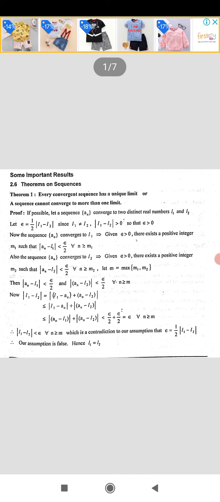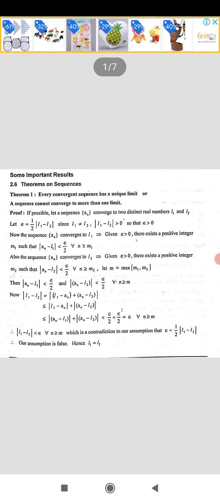L1 minus an is one group within modulus and an minus L2 is another group. Now we know that in modulus we have seen that modulus of x plus y is less than or equal to modulus of x plus modulus of y. By that property, modulus of L1 minus an plus an minus L2 is less than or equal to modulus of L1 minus an plus modulus of an minus L2, right?